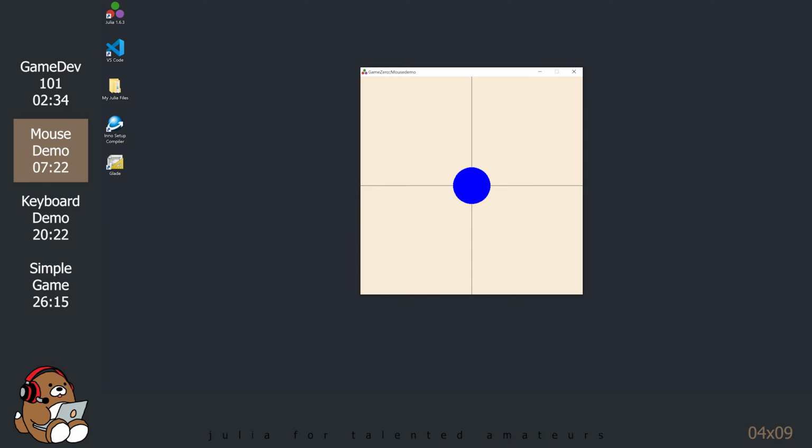If all went well, you should see a blue circle sitting in the middle of an antique white square window with black lines intersecting it through the center. On my screen, it's a fairly large window, so I don't think it's displaying 600 pixels by 600 pixels. Game Zero may simply be displaying the game window at a larger size for some reason.